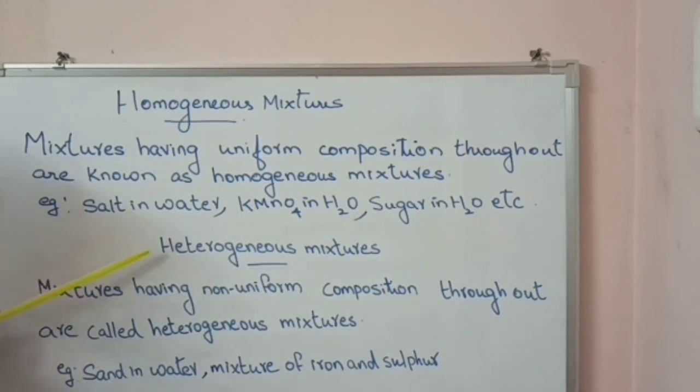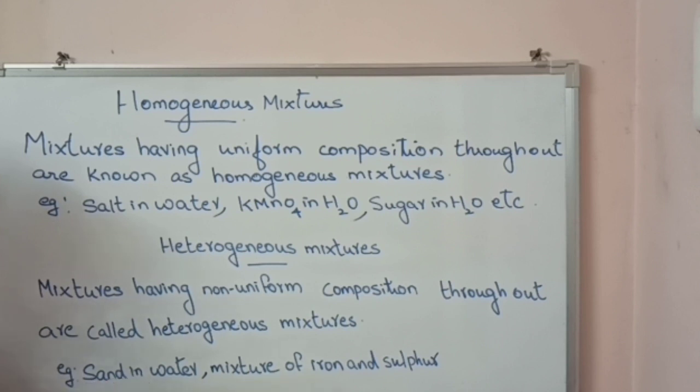Then what is a heterogeneous mixture? Mixtures having non-uniform composition throughout are called heterogeneous mixtures. Example, soil or sand in water, mixture of iron and sulfur.